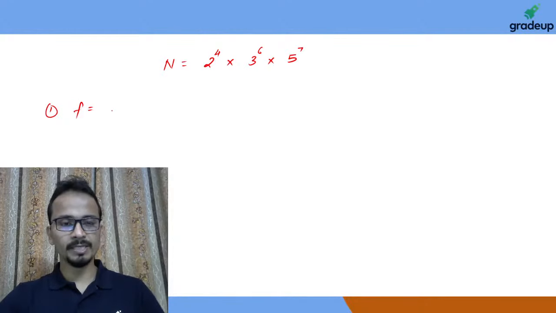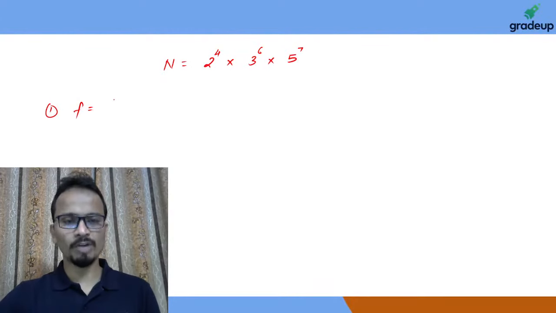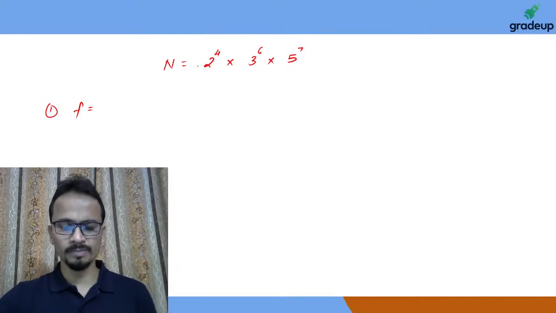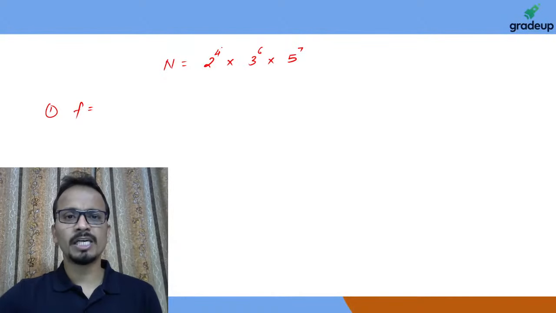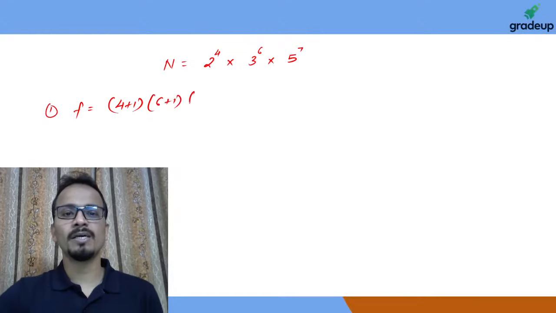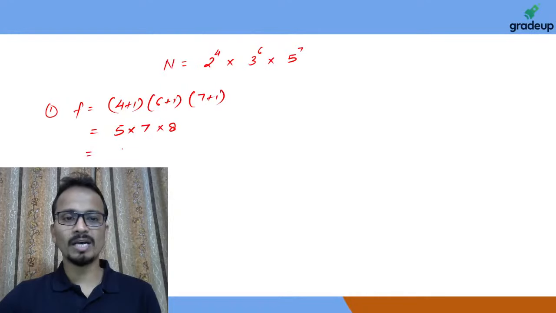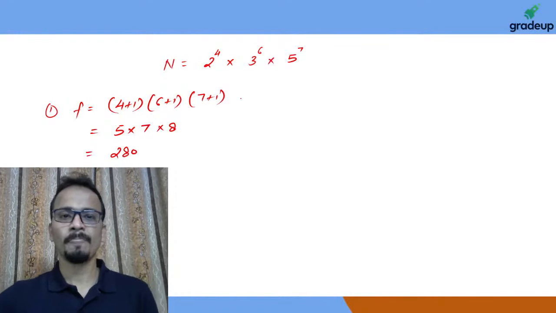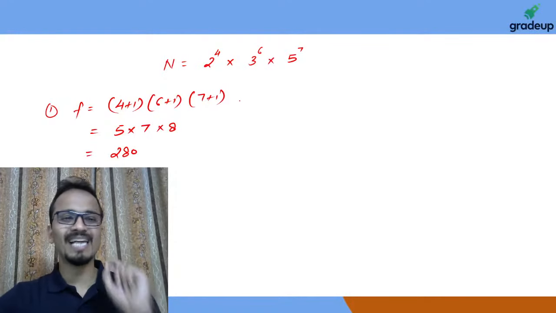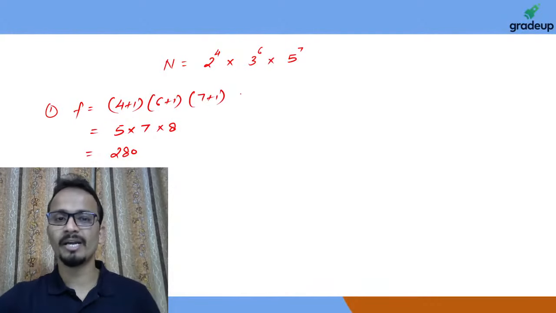So very simple thing. The number of factors of this number, like we have seen. I've got a response from Raj. Good. So the number of factors will be: just consider the powers and add 1 to every power. So 4 plus 1 multiplied by 6 plus 1 multiplied by 7 plus 1, that is 5 multiplied by 7 multiplied by 8. So the answer will come out to be 280. The number of factors of this number will be equal to 280.